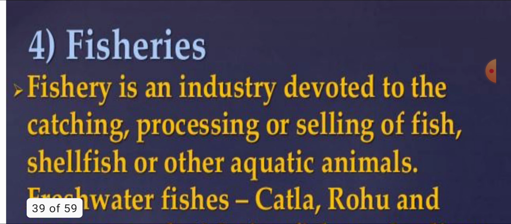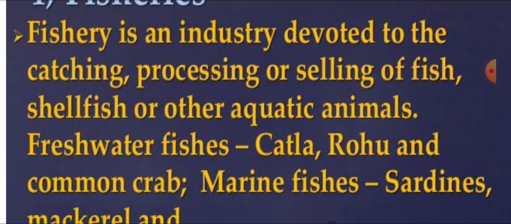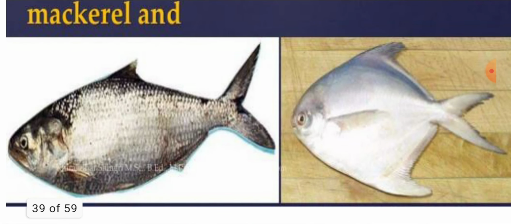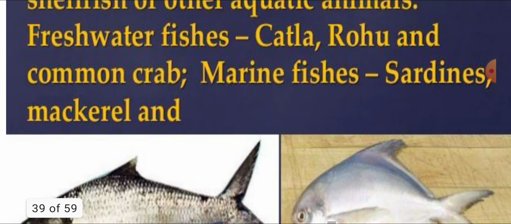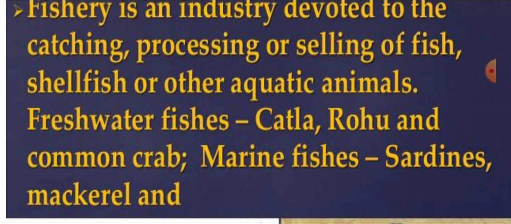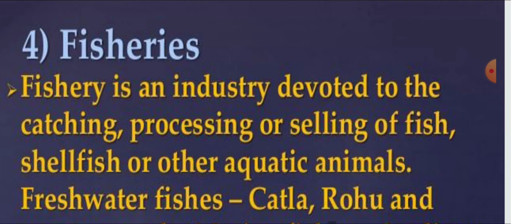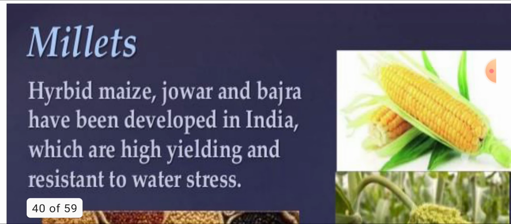Along with agriculture, you can rear fisheries, like marine fishes and freshwater fishes. You can grow catla, rohu and common sardines. These are the aquatic fisheries along with agriculture.